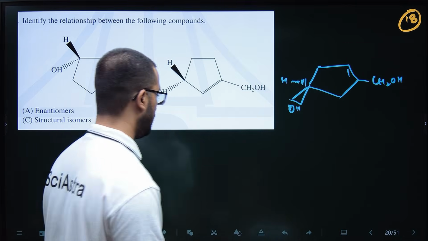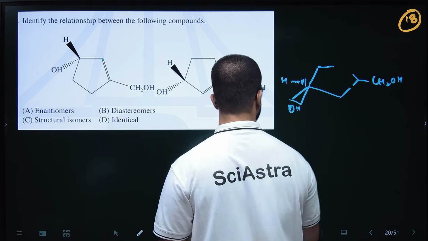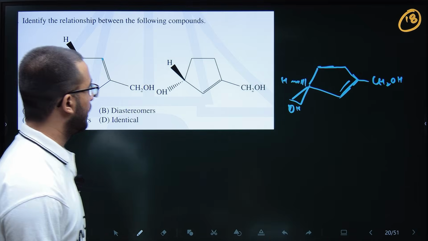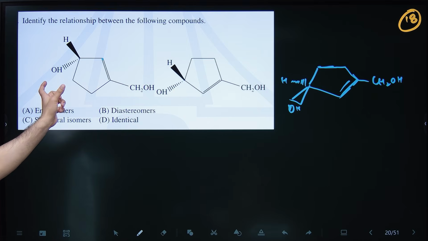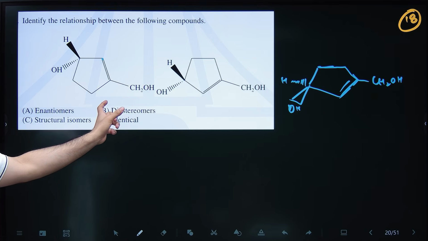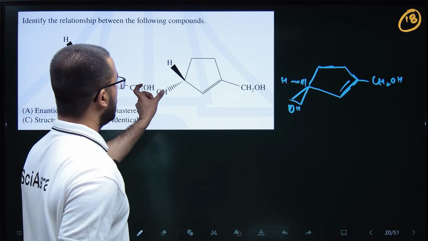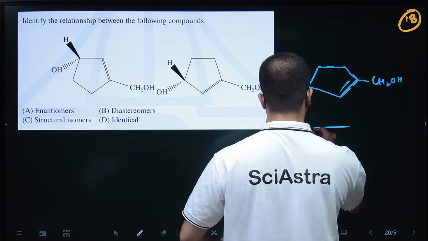Okay, so there will be a double bond there, not here, on this carbon. Now if you rotate this again, CH2OH will go there.